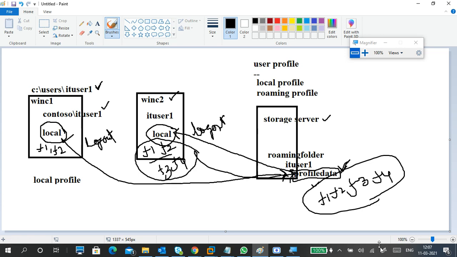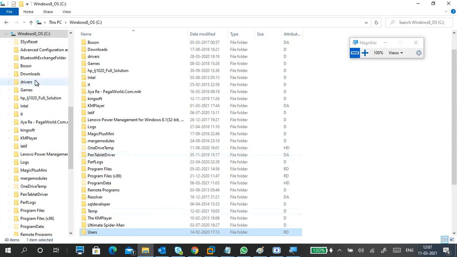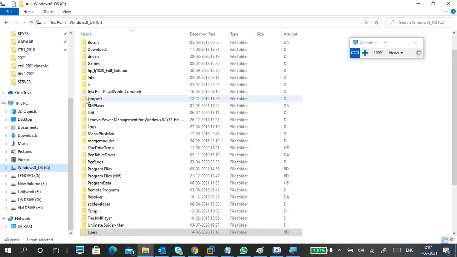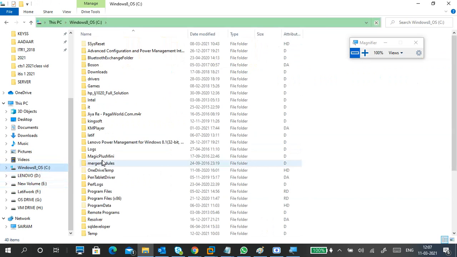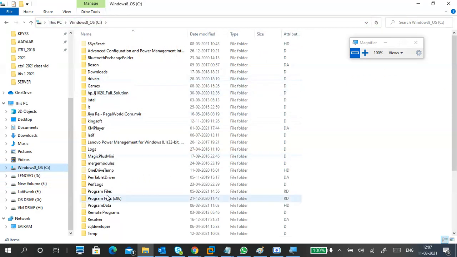The profile data means always think, not C drive data, not D drive data, not E drive data. Profile data means the data which belongs to this: documents, pictures, downloads, music, videos, desktop. That is the user's profile data.